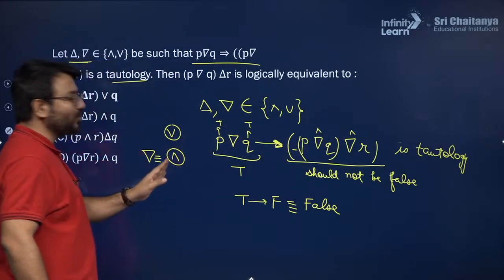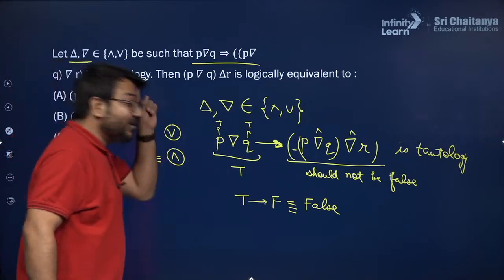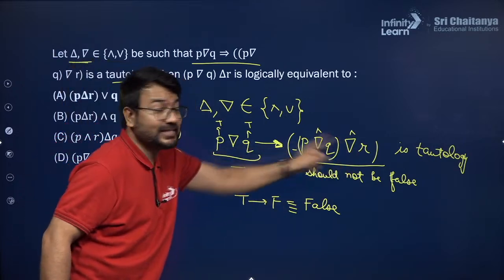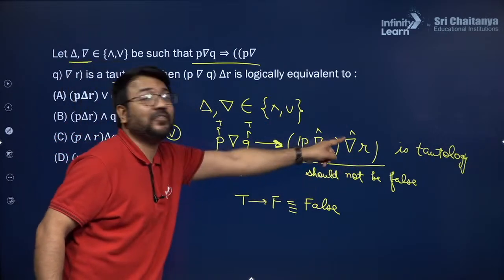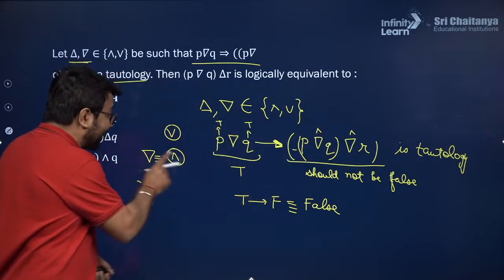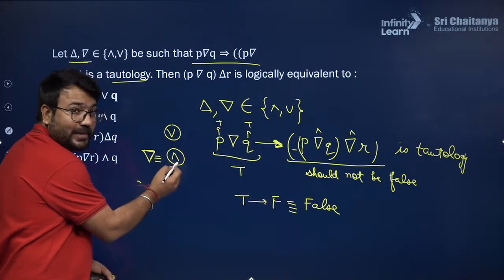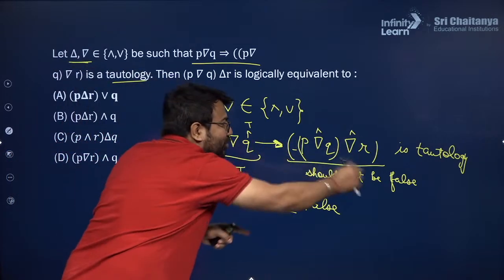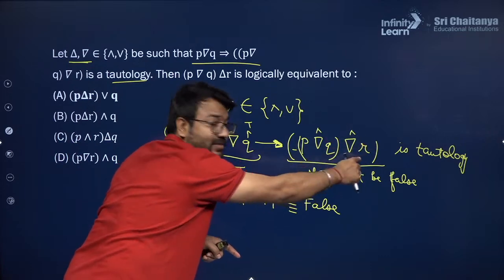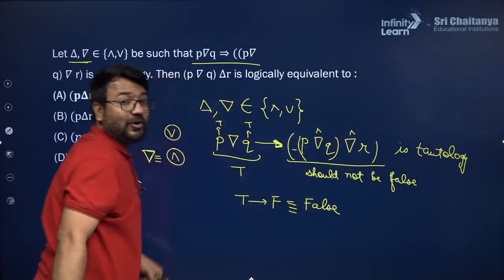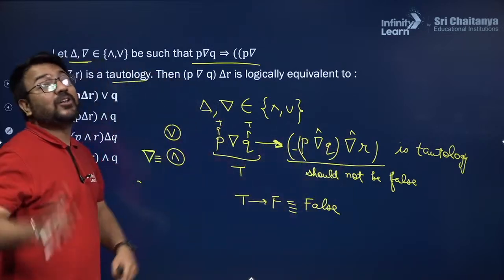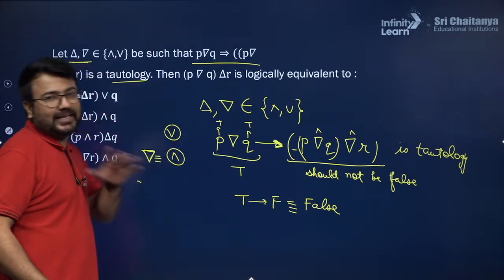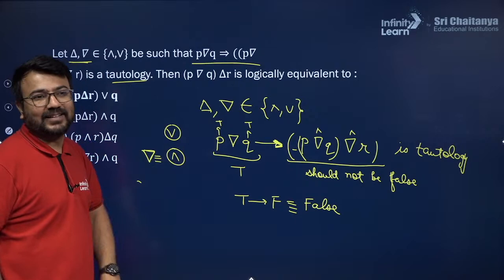If I consider this to be an AND operator, do you think that for every P, Q, R this will never become false? Yes, if R is false, then this can become false in case of an AND operator. That is why if I consider this inverse delta as the AND operator, then if I take P and Q both true, then also due to this R, if R is false, the entire result will become false, and T implies F will not be a tautology, that will give you a false. So that is why the AND operator cannot be taken. AND operator is eliminated from the response.